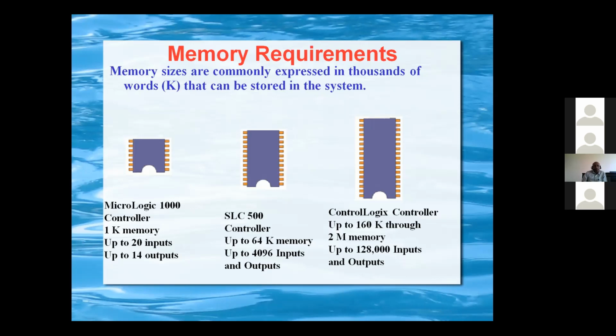For example, if it is 1K memory, that is a thousand words, 1K means up to 20 inputs and 20 outputs can be handled by this memory. Second, the SLC 500 controller, we may go up to 64K memory, that is up to 4096 inputs and outputs can be handled. If you go with the ControlLogix controller, up to 160K memory, that is 2 MB memory, and 1,28,000 inputs and outputs can be handled. So this depends upon the size of the process requirement.